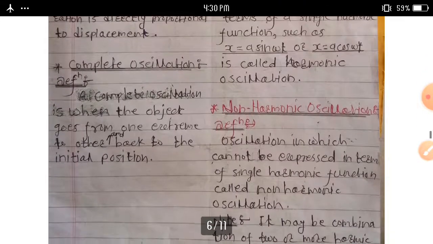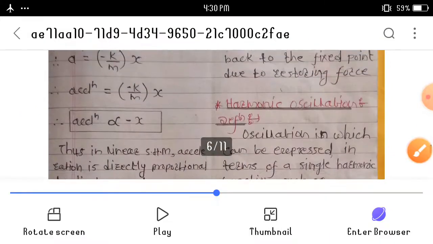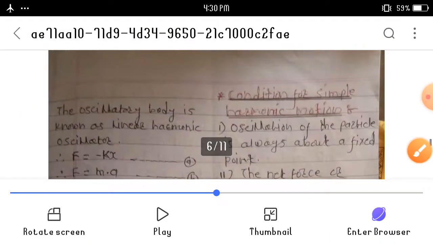Then we consider another definition here. What is meant by complete oscillation? A complete oscillation is when the object goes from one extreme to the other and back to its original position. This oscillation is called a complete oscillation.